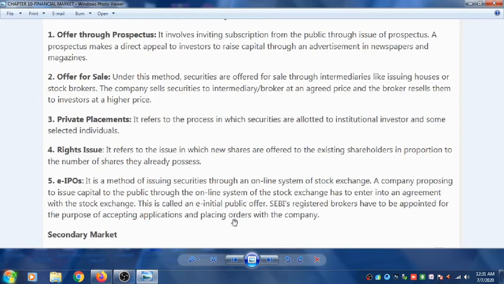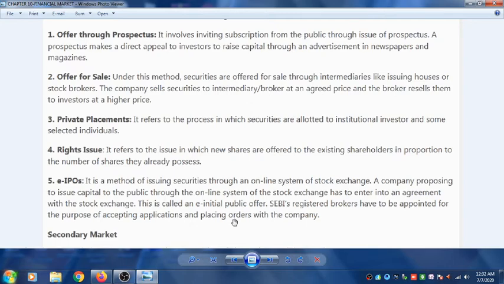So this agreement is basically called the initial public offer. A SEBI, Securities and Exchange Board of India, registered broker has to be appointed for the purpose of accepting applications and placing orders with the company. So SEBI registered brokers are appointed for this purpose, for accepting the application and then placing the order with the company. So these are the 5 ways by which the company issues the shares into the primary market for the first time.